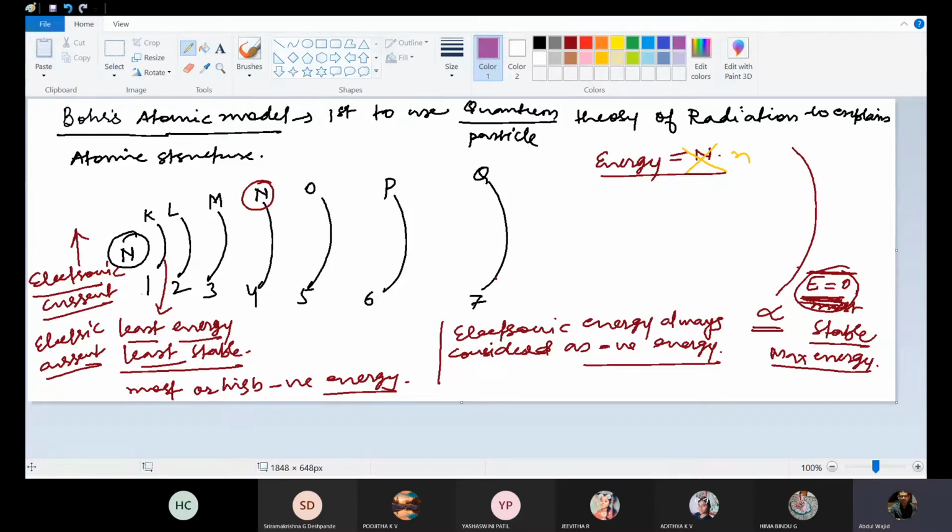electronic means current which does not require wire, which does not require any cable, wireless current. For example, your remote. Sir, is there no wire in CRO? Pardon? CRO, cathode ray means? Tube, sir.